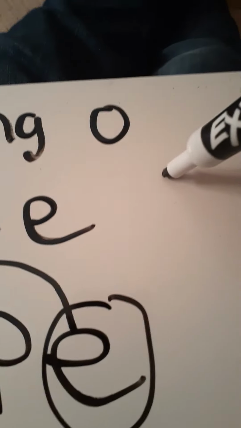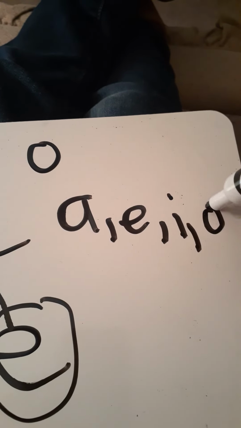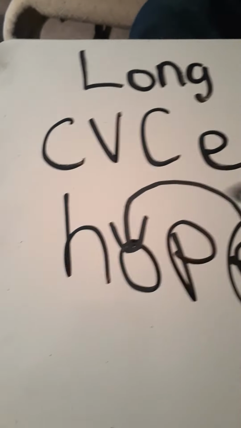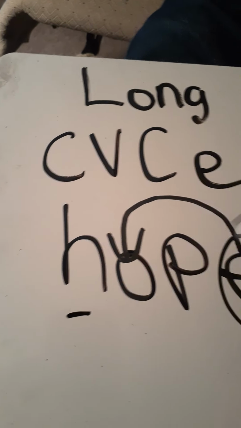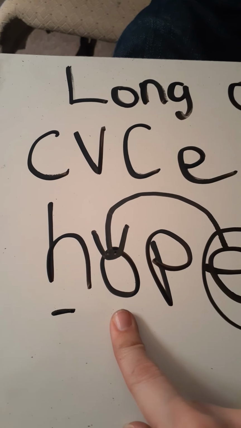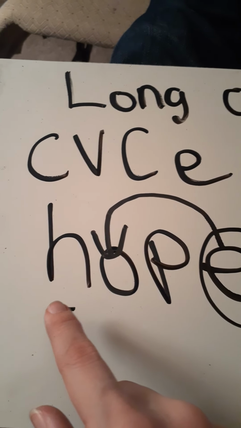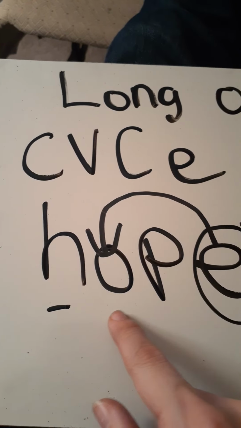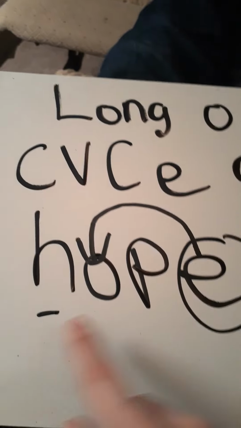Because remember, our vowels are A, E, I, O, and U. And H is not a vowel, it's a consonant. And our first vowel is this. So it's making this vowel say its name. And what is the name of this letter? Yes, O. So H sound is H. We're going to say O, and then P makes the sound P. So hope. Hope. Repeat it after me. Hope. Nice job. I have another word for you.